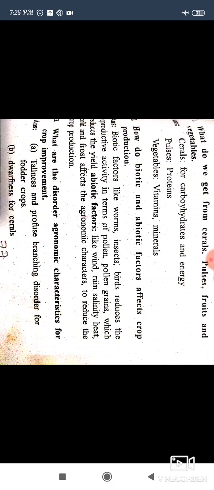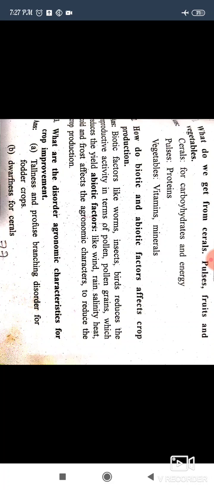In cereals, we get carbohydrates and energy. In pulses, we get proteins. In vegetables, we get vitamins and minerals. So, what do we get from cereals, pulses, fruits, and vegetables? We get carbohydrates and energy from cereals, proteins from pulses, and vitamins and minerals from vegetables.